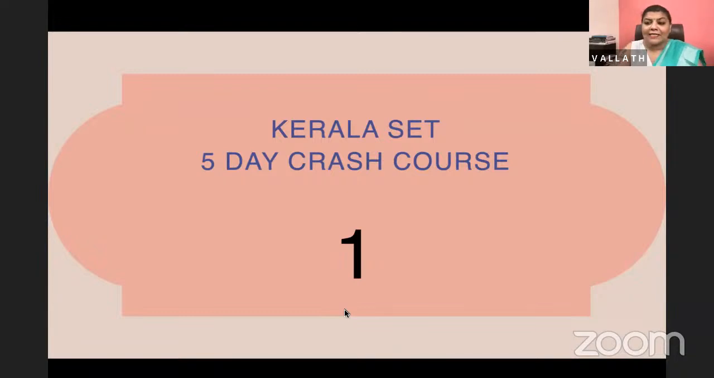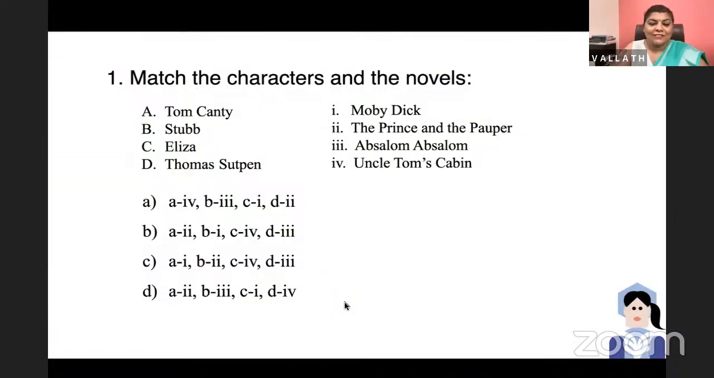Since everybody has joined, Ankita, shall we go and talk about the first question? Yes. Ankita is ready. So are you? Here is the first question. Ankita, would you like to read? Okay. So here you have to match the characters and the novels we find them in. Here we have the characters like Tom Canty, Stubb, Eliza, and Thomas Sutpen. And here we have Moby Dick, the Prince and the Pauper, Absalom, and Uncle Tom's Cabin. So we have to match the characters and the novels.